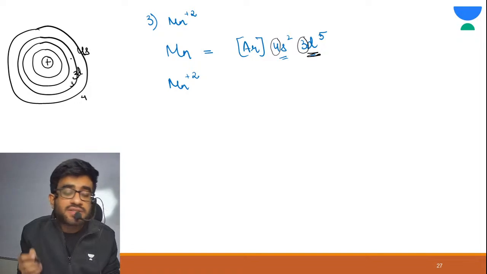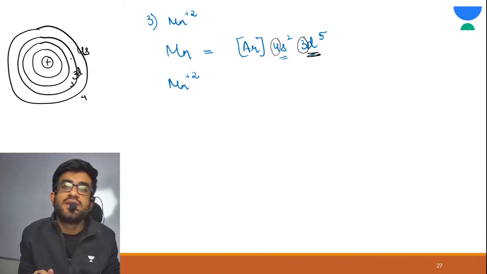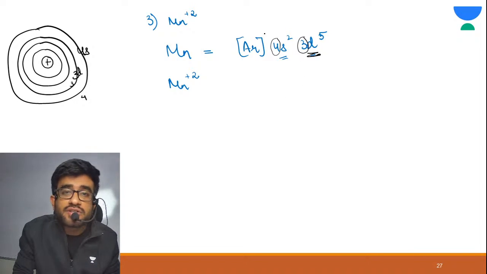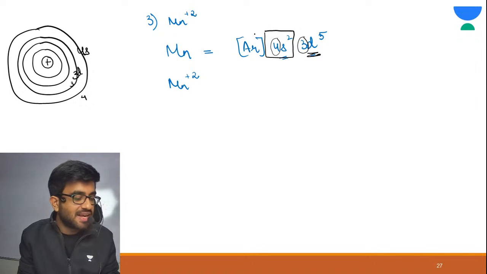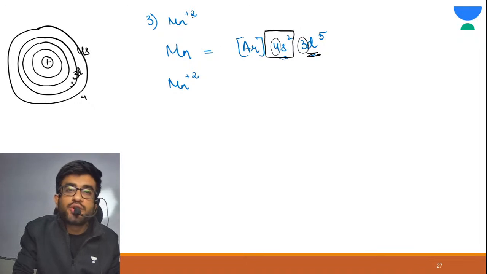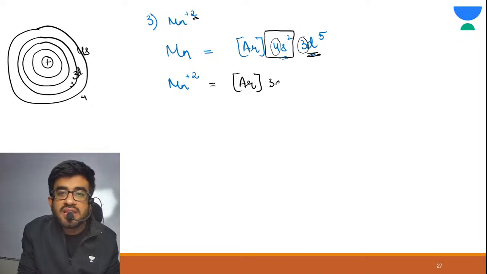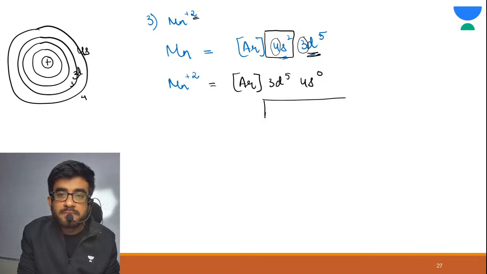Now electrons are always removed from the outermost shell. So electrons are first removed from 4s, because it is outer. So 2 electrons you need to remove. The electronic configuration would be argon 3d5 4s0. Are you getting my point? Now see, d5, you know how to draw d5.